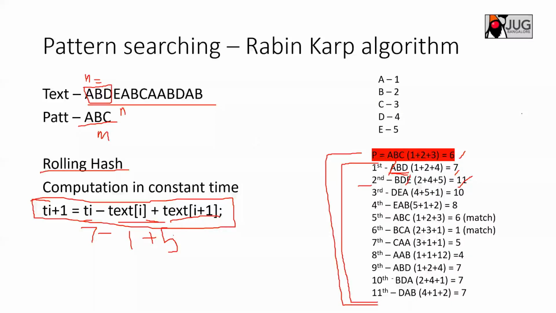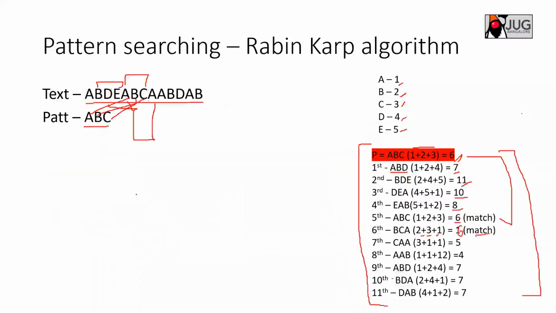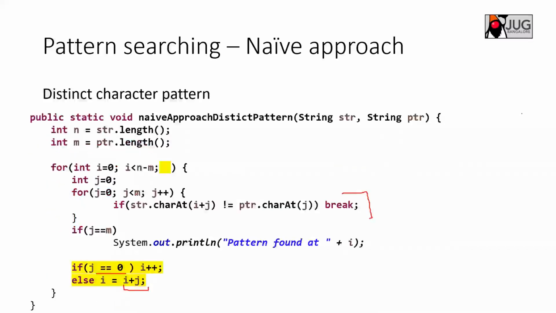Then I just match with the hash of the pattern, which is a constant operation: match 7 and 6, 6, and 11. Once I have an exact hash match, for example 6 and 6, in this case ABC and ABC, only then will I do a character comparison using this for loop, which I already showed here, of size m.